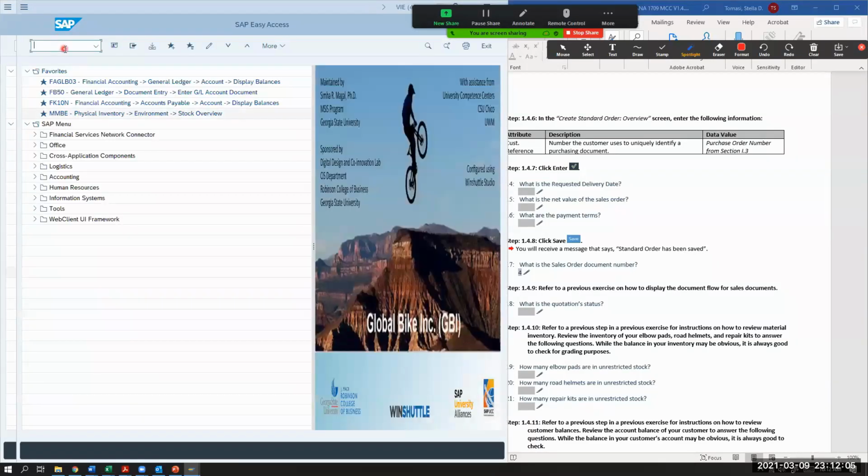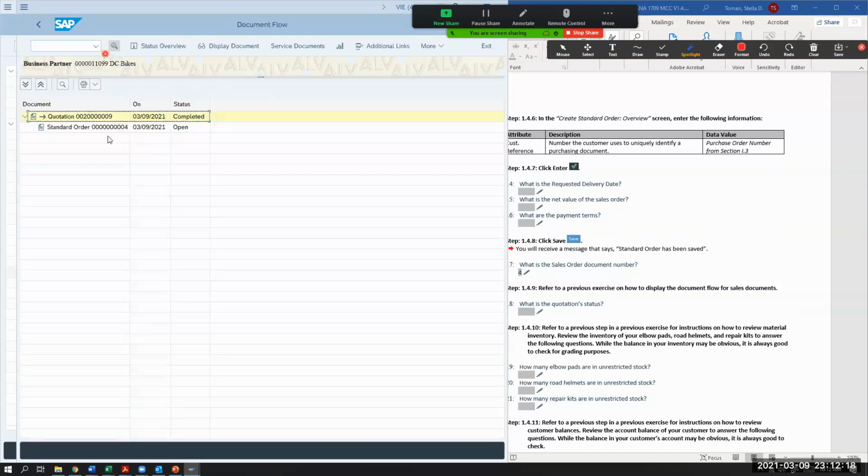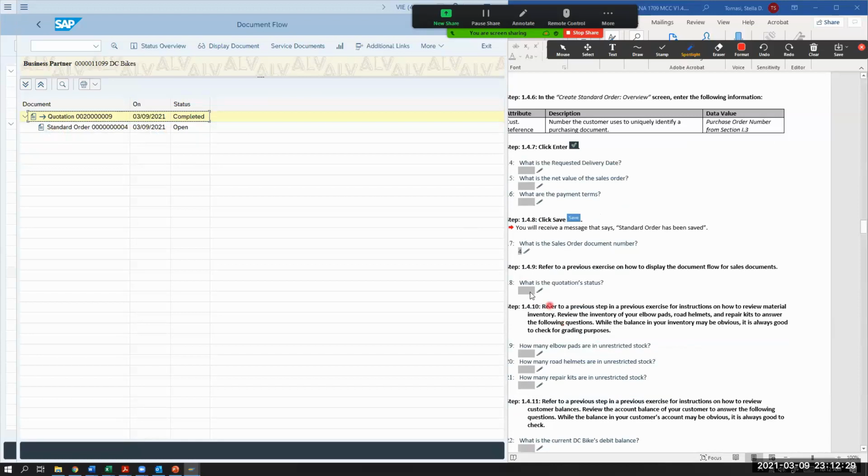And I think it was VA23. There's my quotation. I'm going to do the icon display document flow. What happened? Do you see what happened to the quotation? For me, it's completed. And now my standard order is open. So they're asking you, what is the quotation status, number 8? For me, it would be completed.